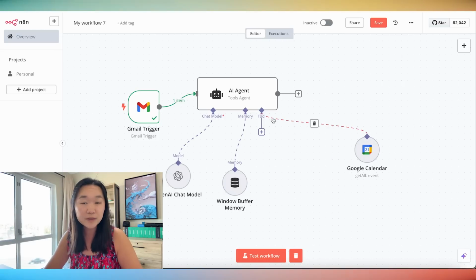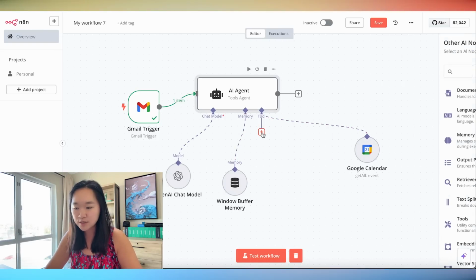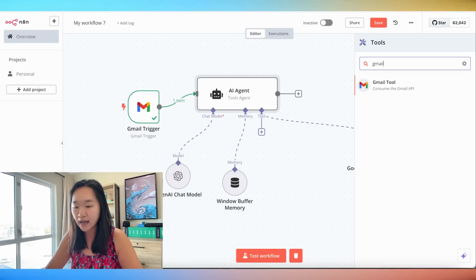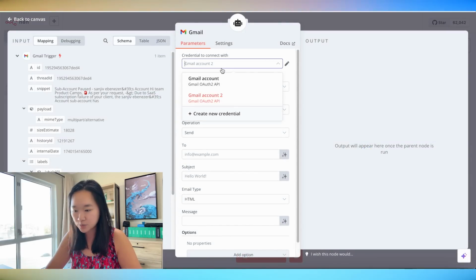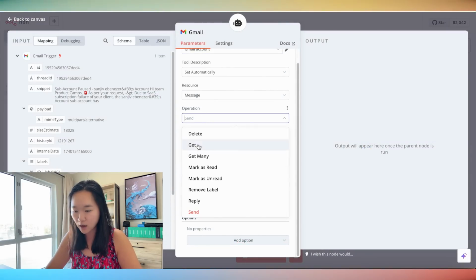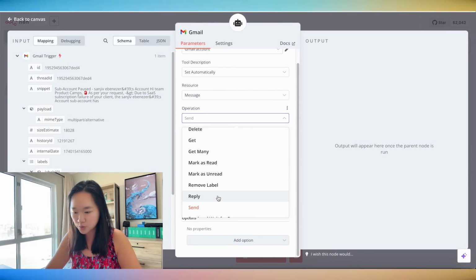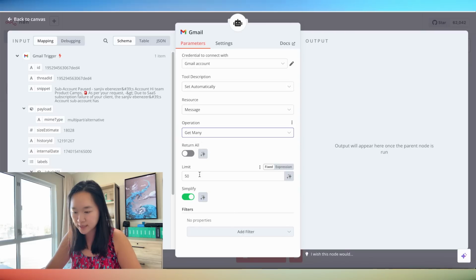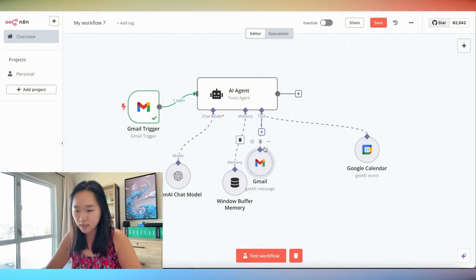Now, there's no limit to how many tools I can add inside of my AI agent. So let's suppose that I also want to have this AI agent be able to read my emails. I can simply search for the Gmail tool and link it to my account, give it the specific operation that I want it to do. In this case, let's say is to read my last 50 emails. I can just configure that and add that to the tools inside of my AI agents.